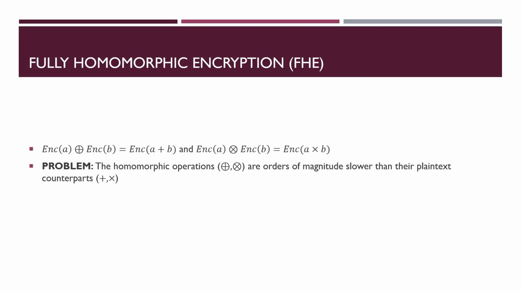Fortunately, this can be mitigated somewhat by a technique known as ciphertext packing. With ciphertext packing, we can encrypt an entire vector of plaintext values into a single ciphertext, such that any additions and multiplications we perform are carried out element-wise over the plaintext vector. In other words, we can treat FHE as a SIMD architecture and compile our models into instructions that target this architecture to execute them securely.